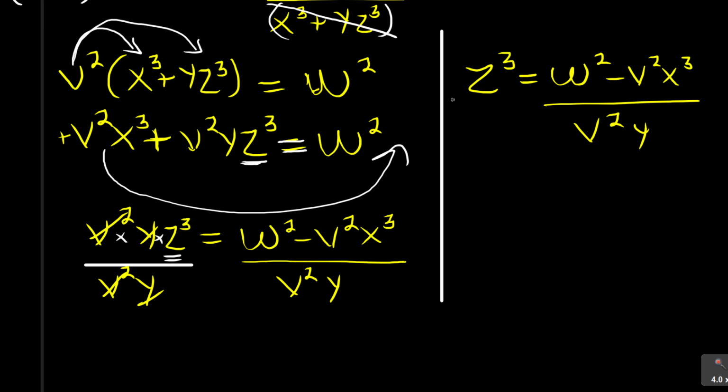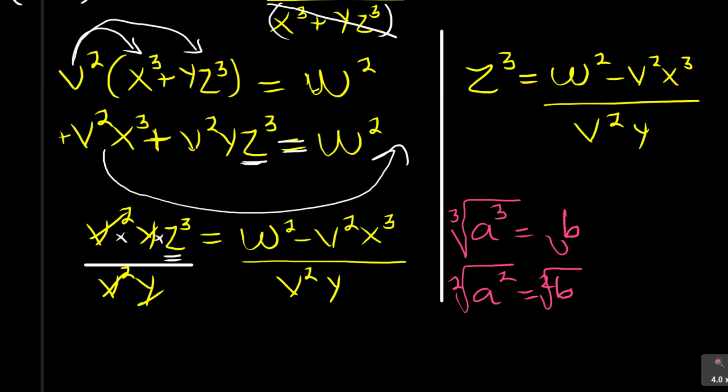Then how do you get rid of that power 3? Now, just a quick note there. If you are given, for example, a cubed is equal to b, how do I get rid of that? You just put this, and then you put a 3 there. The opposite of cubed is the cube root. If it was a squared is equal to b, how do I get rid of the square? You put that and put a 2. But what you do on the left, you do on the right, you put a 2. What you do on the left, you do on the right, you put a 3. That's all that you're supposed to do.